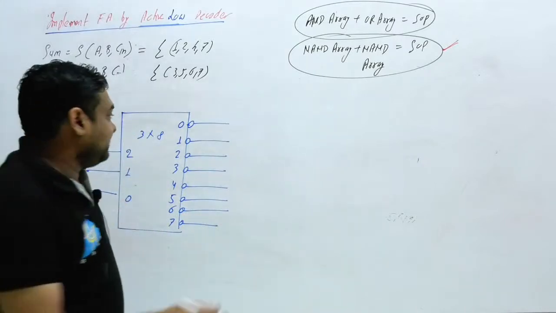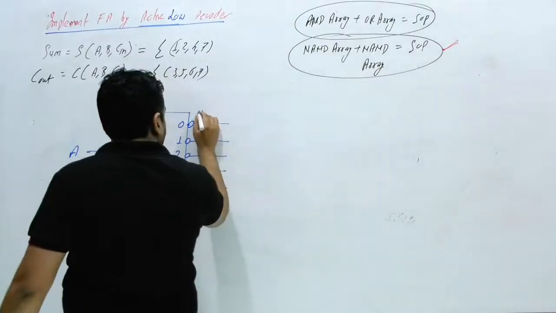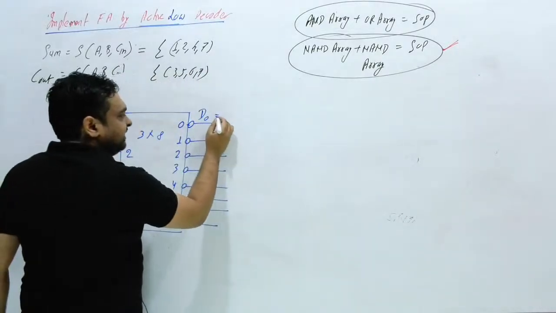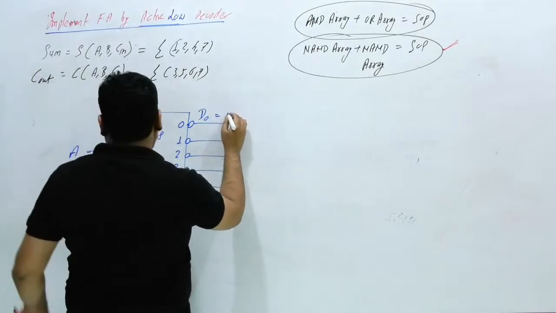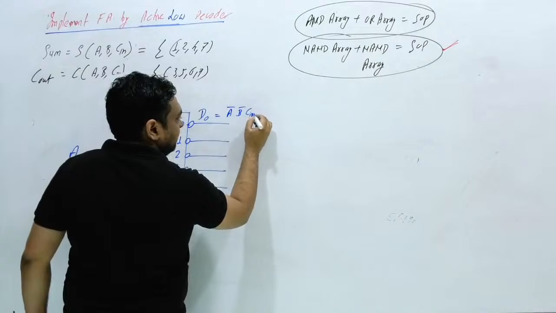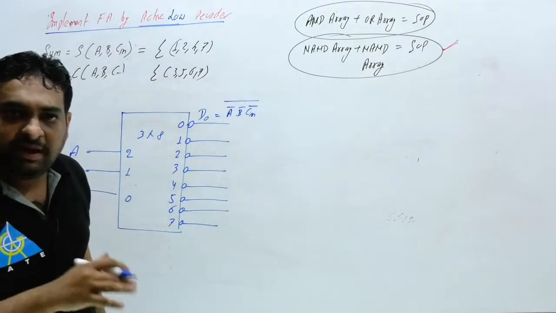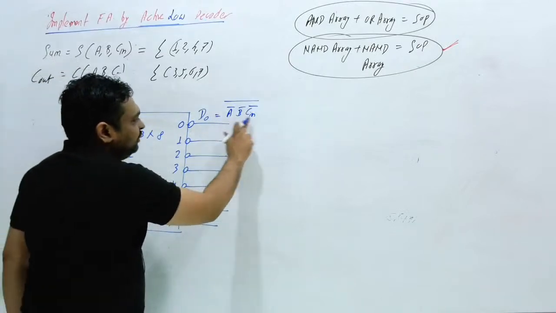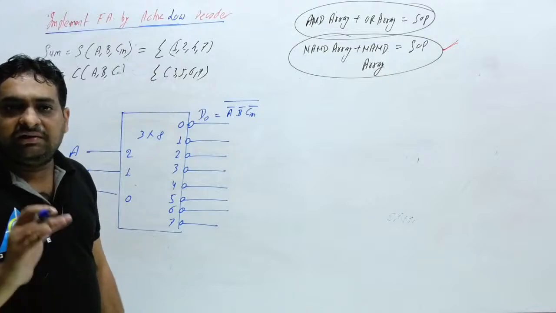Suppose if you want to write this function, what will this function be? You can say this is D0. What will D0 be for active low? For the active low, you will write A bar, B bar, C in bar, whole bar. You can write whole bar with respect to active high. And you can also say this is nothing but A plus B plus C in.